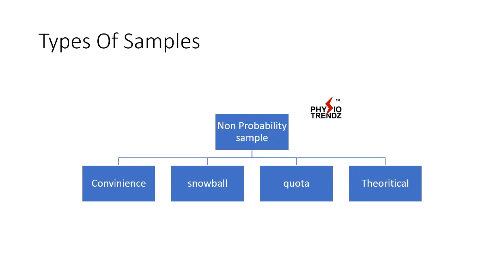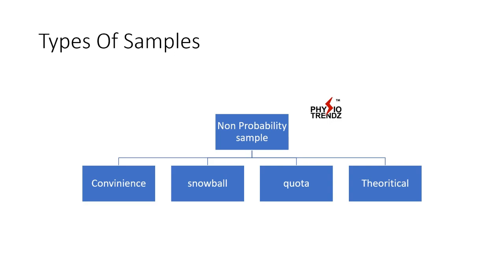Non-probability sample means here the probability of selecting each and every individual is not equal. So that is why we can see it in convenience sampling. Convenience sampling means according to the convenience of the researcher, he or she will be selecting the subjects or data. Snowball sampling, in which the researcher tells one subject to bring another. For example, person A comes, they will ask A to bring B and C. Then they will ask B also to get D and E, and C also to get F and G. So like that, from the data itself you are bringing more and more data. That is considered snowball sampling.